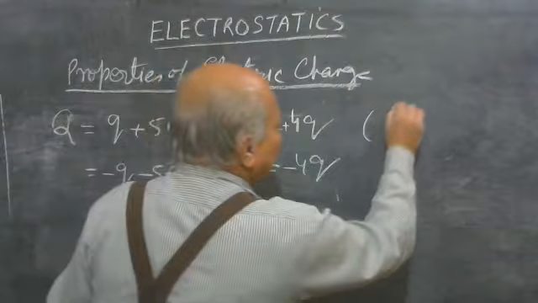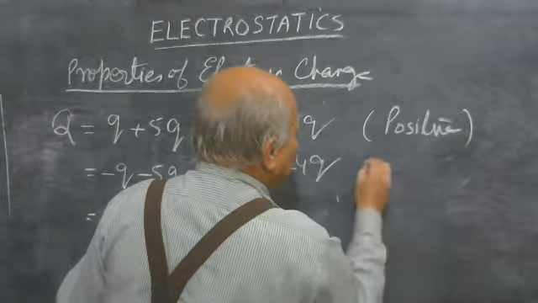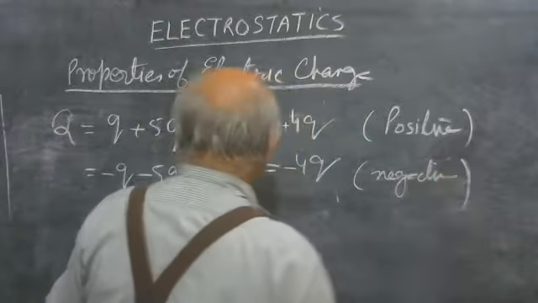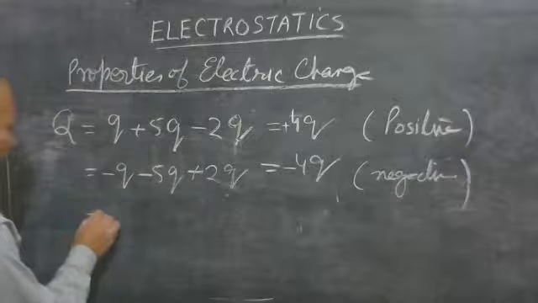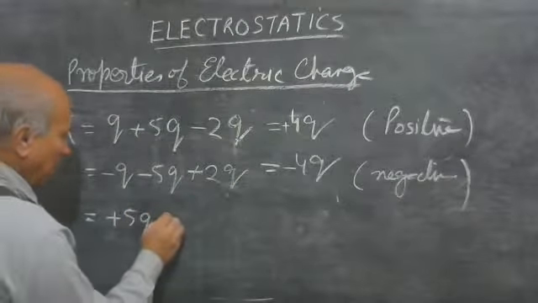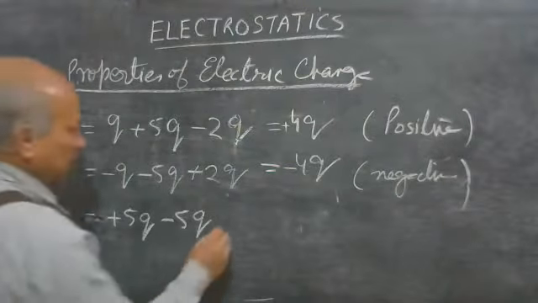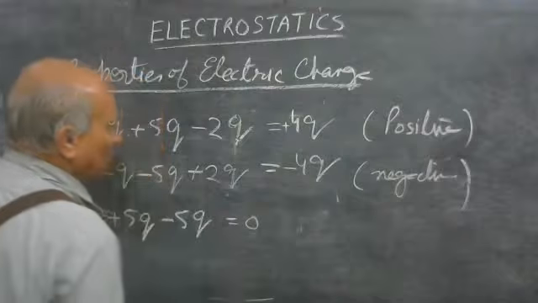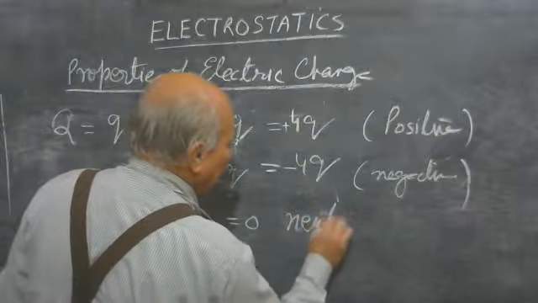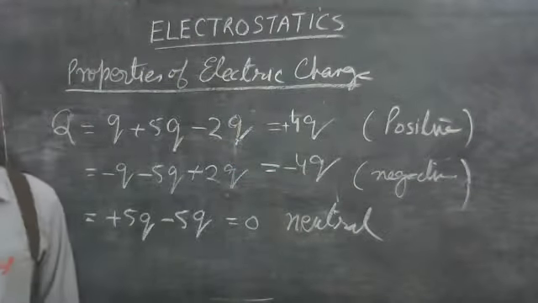This is positive and this is negative. If we take plus 5q and minus 5q, the net amount will be 0, means the body is neutral. Body is neutral.